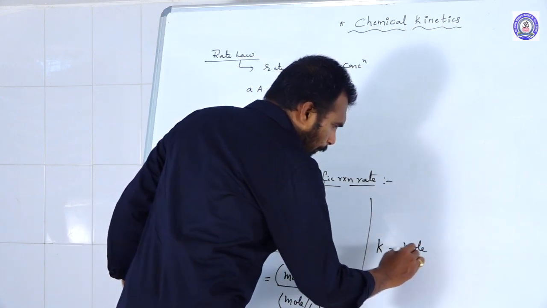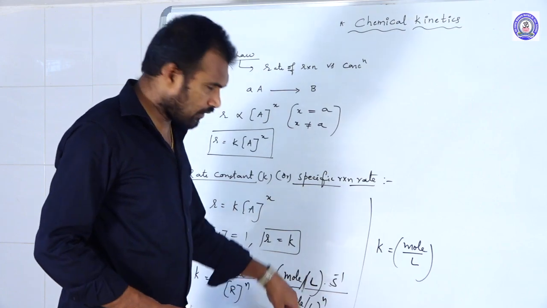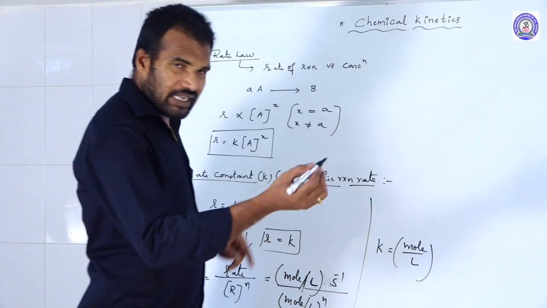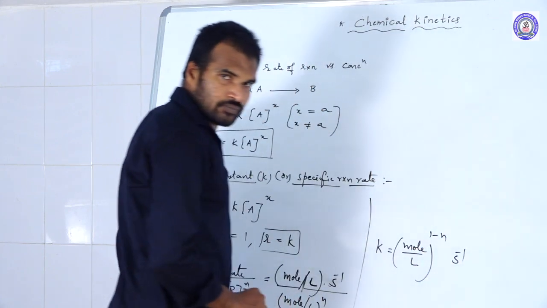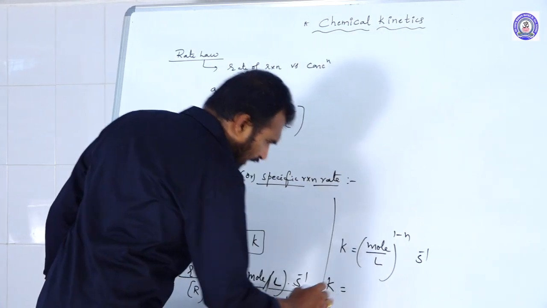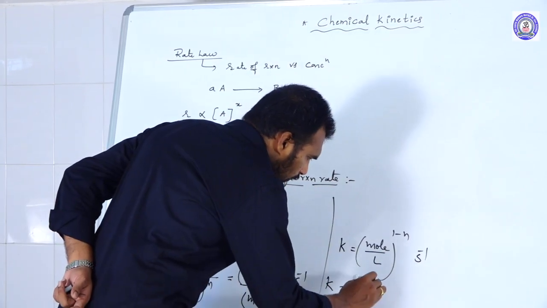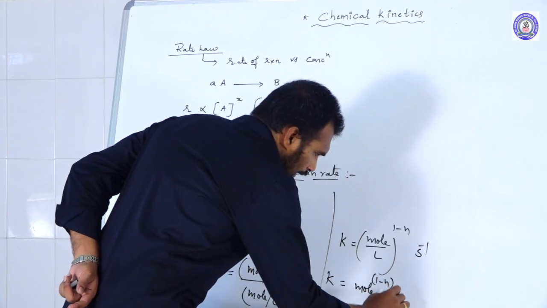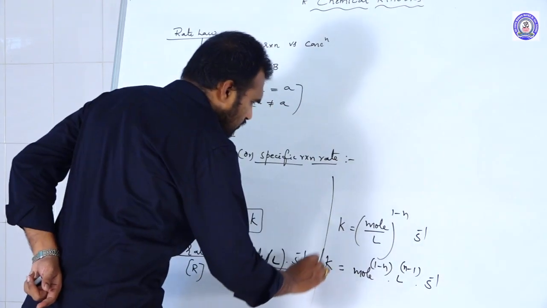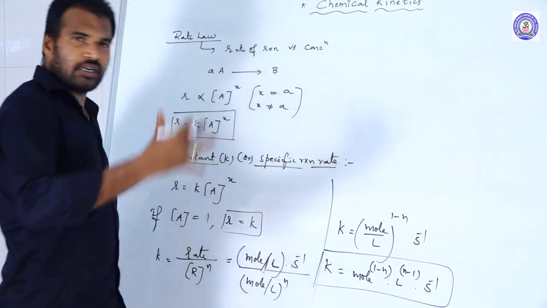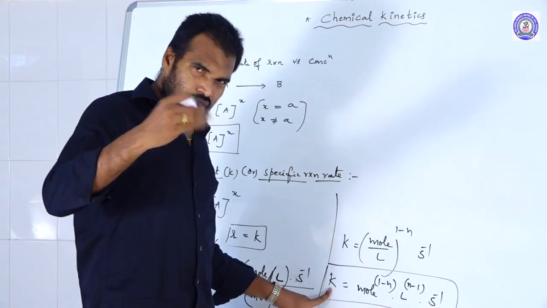mole per liter to the power of, so it's already 1. If you bring power n to the numerator, minus n will come. So 1 minus n, second inverse. So what you can write? Rate constant K is equal to, you can write this as mole power 1 minus n, liter power n minus 1, second inverse. So this is the general formula that we can use for giving the units for rate